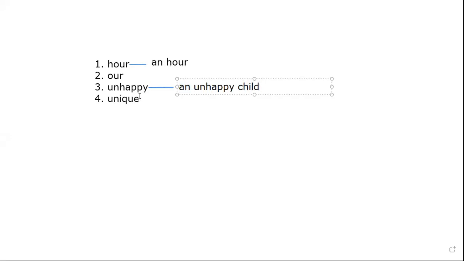Fine. Now tell me this, unique. What is the sound of unique? Write the sound. See here, if you write the sound of unique, doesn't it sound like this? Unique.